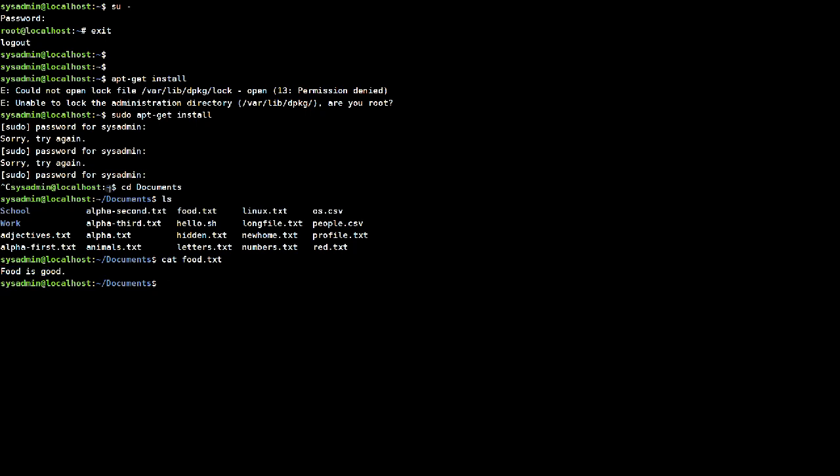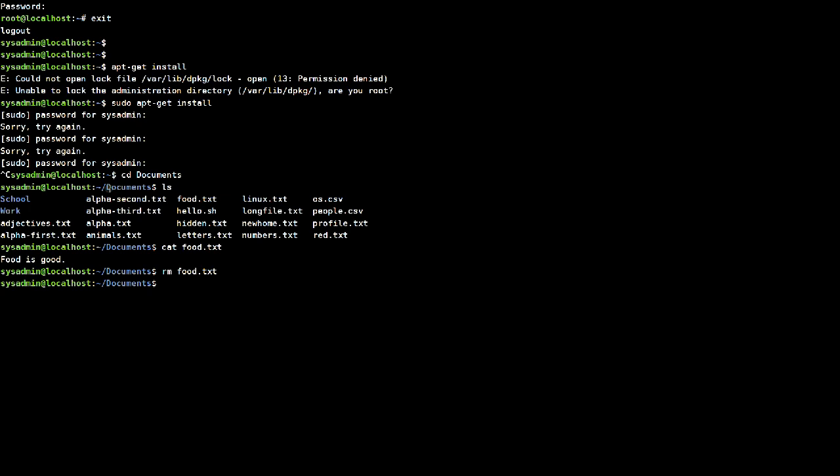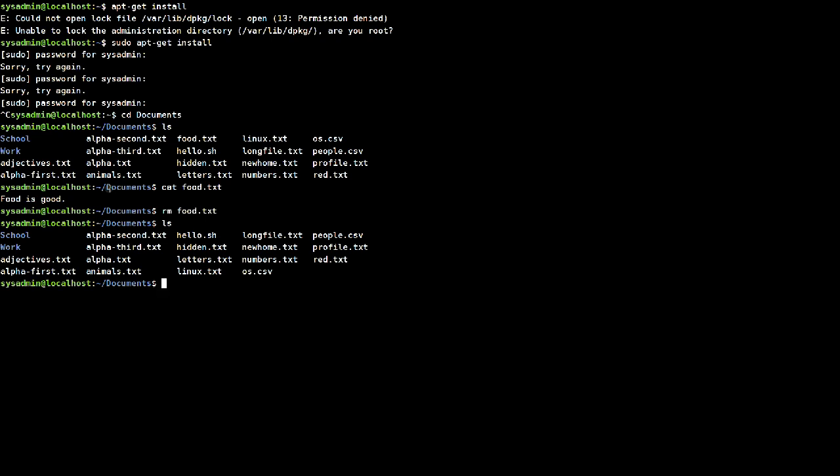Let's say you want to remove the food.txt file. So for that, you need to type in rm and the file name, food.txt. All right, now let's look up if it is gone or not. Sorry about that. So you don't see food.txt anymore. It's gone. You see, it's not in there anymore.